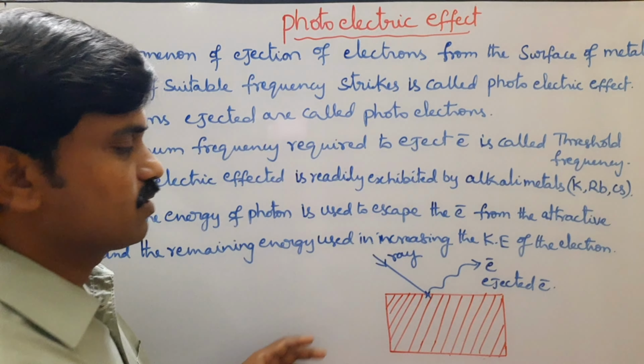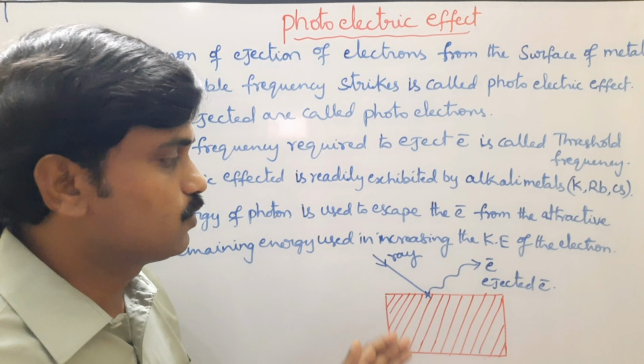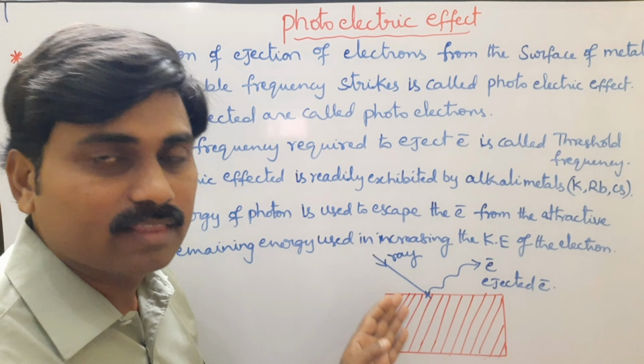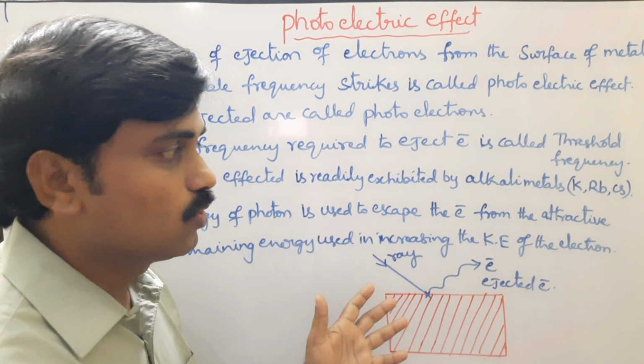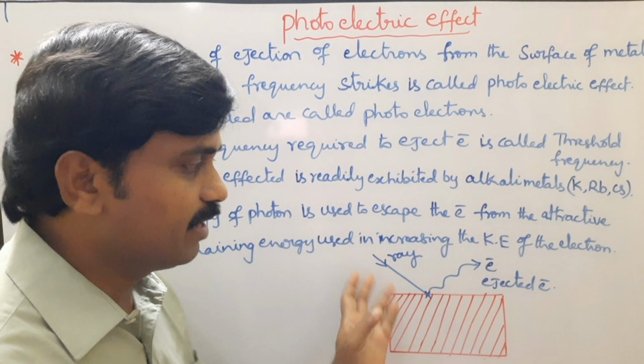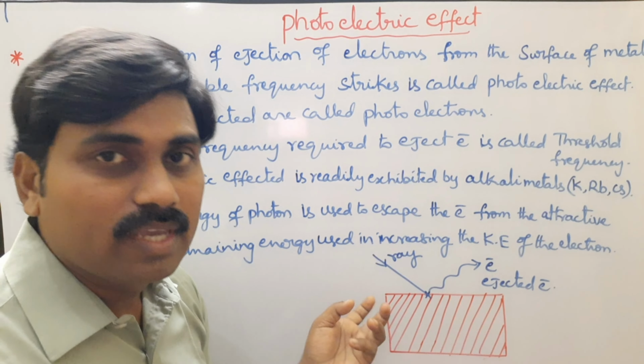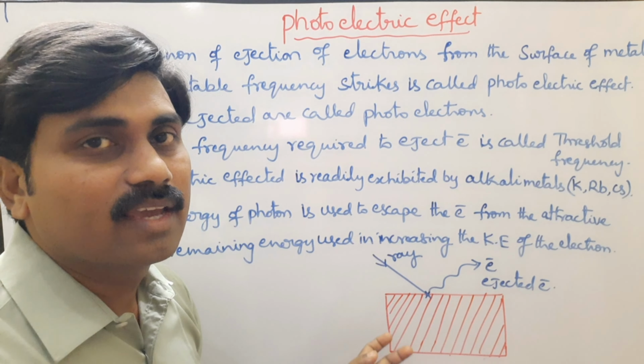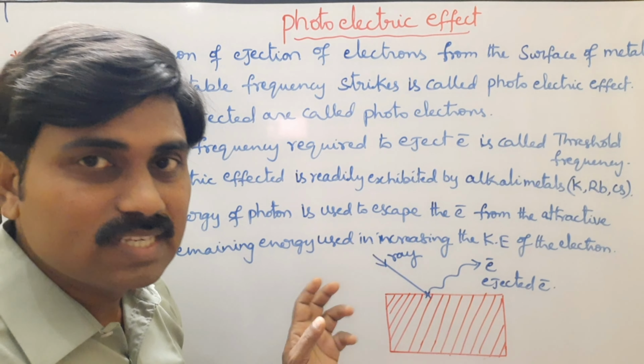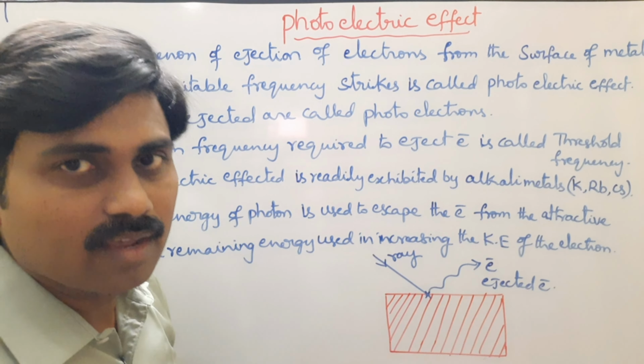So some part of energy is utilized as work done on the metal surface, nothing but overcoming the attractive forces, and the remaining part of energy is utilized to eject the electron from the metal surface. So it is increasing the kinetic energy of the electrons. So this is the energy in the photoelectric effect.